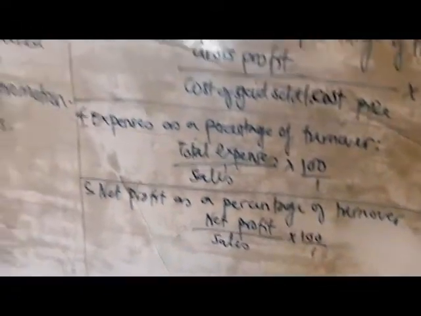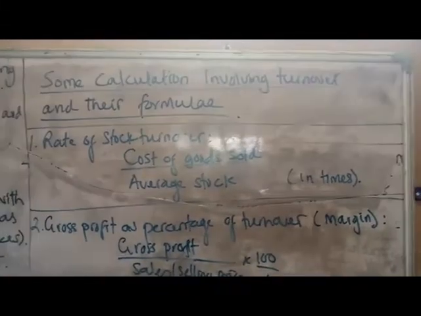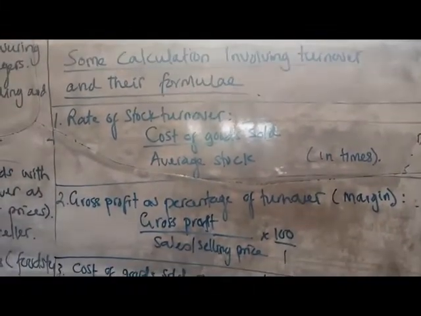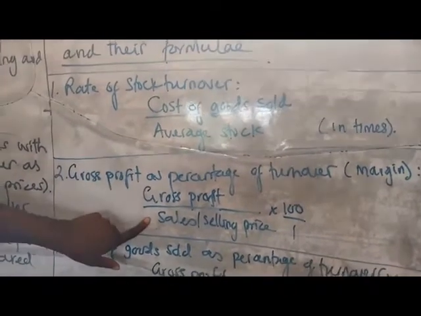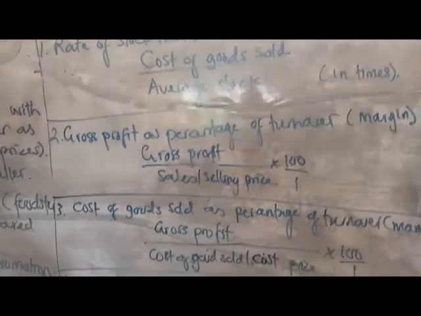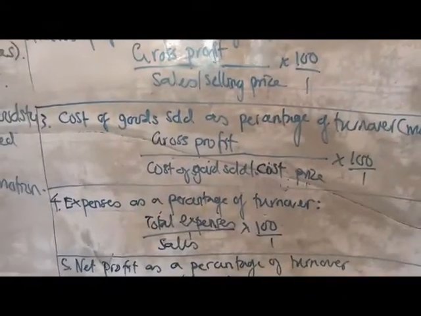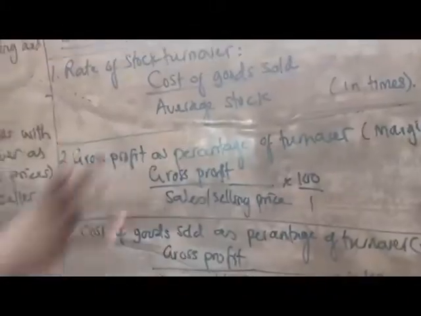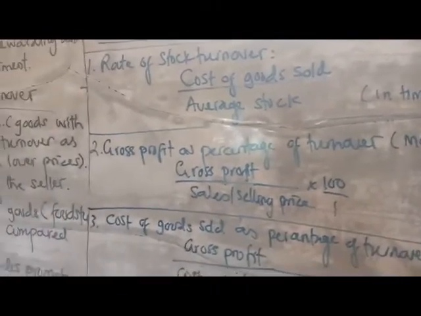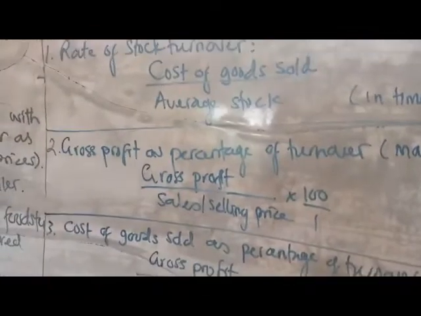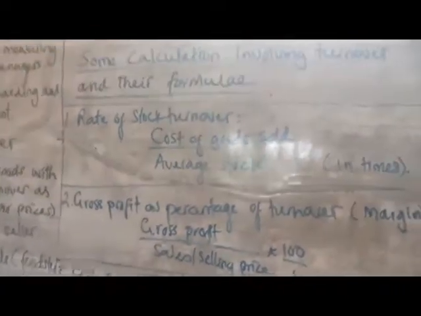Now, the most important thing here is the turnover. If you observe very well, you have turnover virtually in all the formulas here. You can see sales, which is turnover. So they are all in respect to turnover. It's very, very important you memorize these formulas. In a subsequent class, we are going to make use of these formulas to solve some exercises.